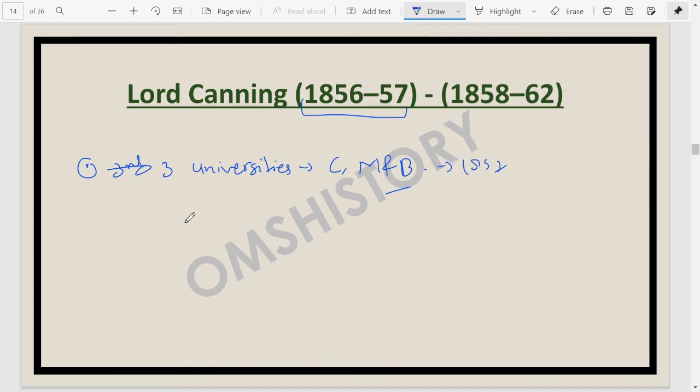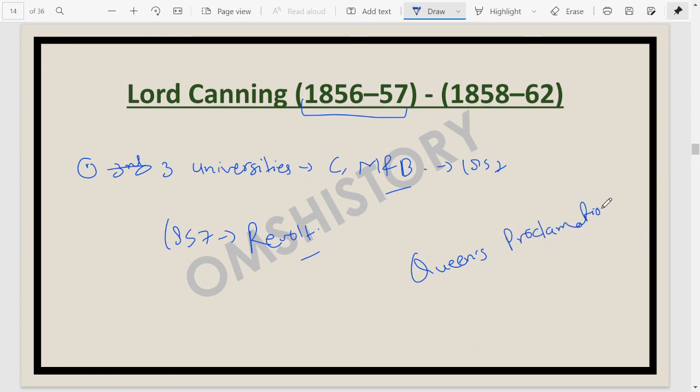Apart from that, obviously the revolt of 1857 happened. This revolt was very important. After the revolt, many things changed. The Company's government in India was abolished, and now the Crown was directly controlling India. Queen Victoria's proclamation was made.